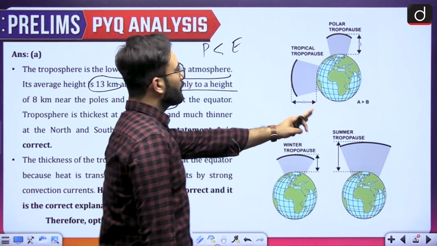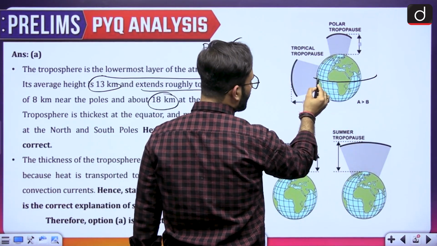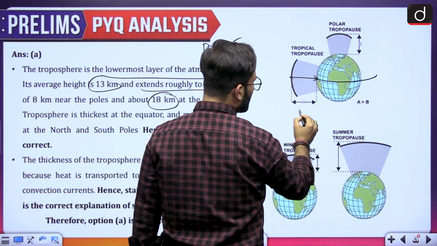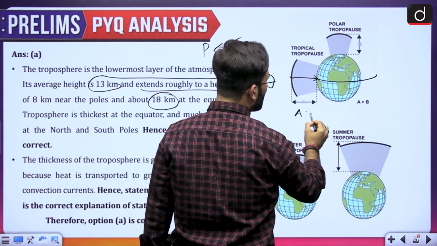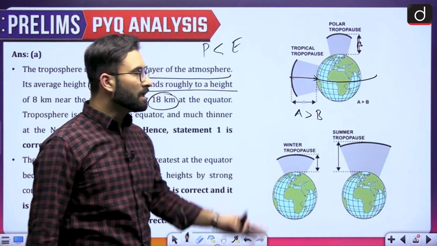Here in this particular picture, what they are saying is that this is your equator. And at the equator, the troposphere's height, which is given here in the form of A, is greater than B, which is the height of the troposphere at the poles. So that is the thing.